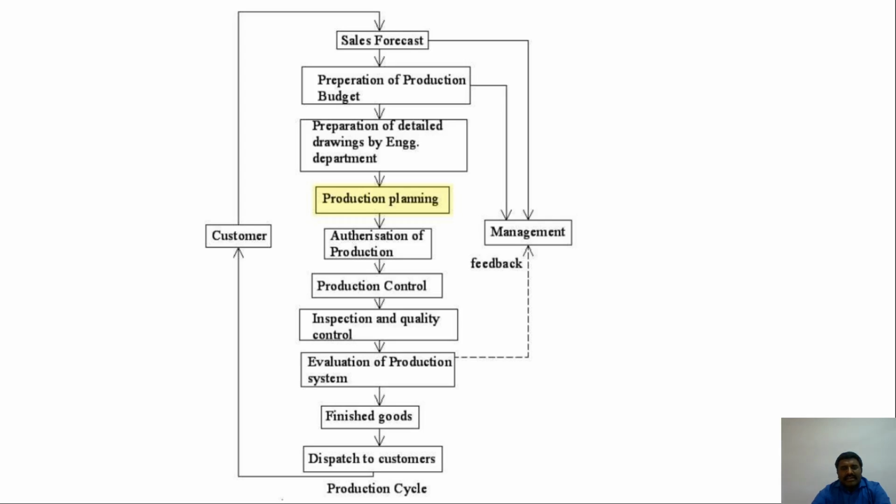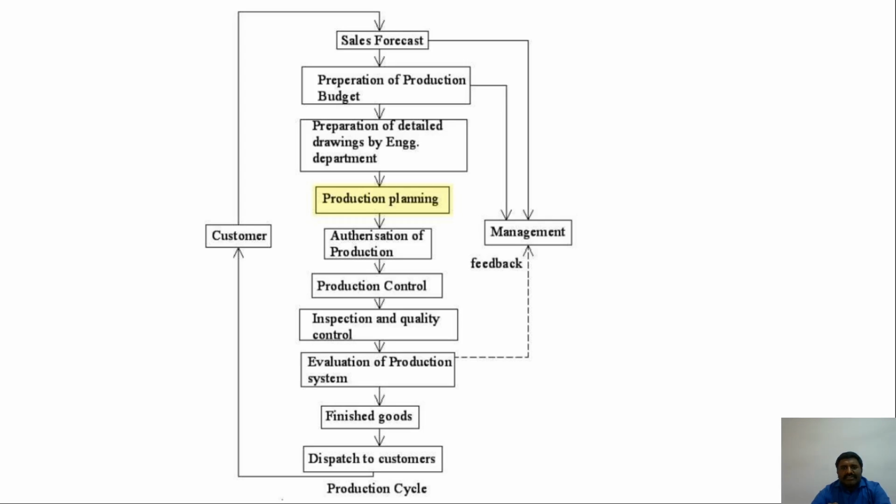Okay, then authentication of a production and the production control, inspection and the quality control, evaluation of production and finished goods, dispatch to customers. These also mean the preparation of a production budget, because we know there will be planning of everything. It may be quantity, quality, time, and cost. These are the very basic points of any organization, any production cycle.